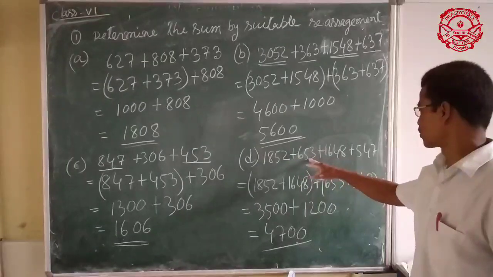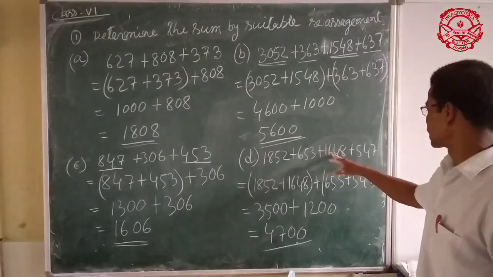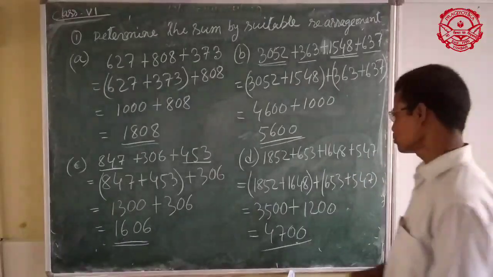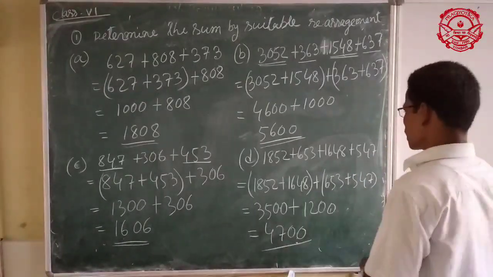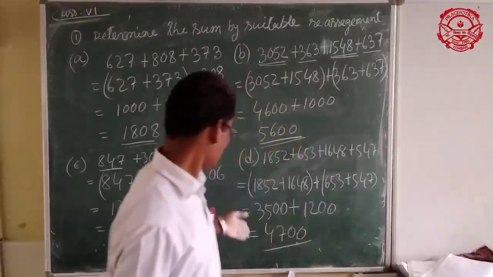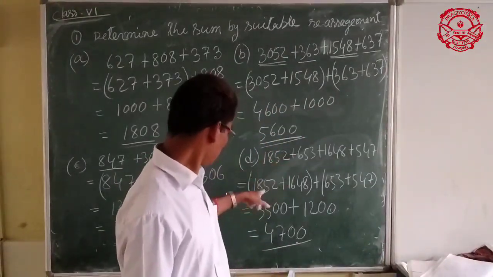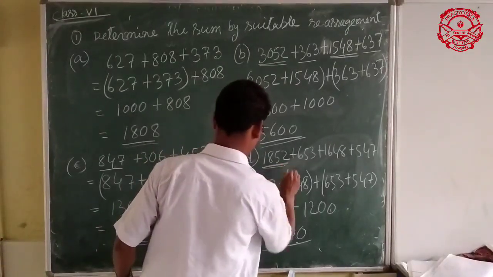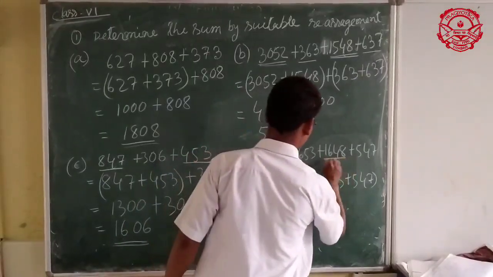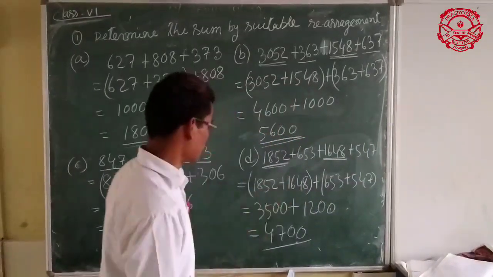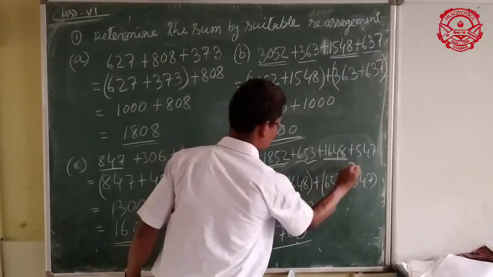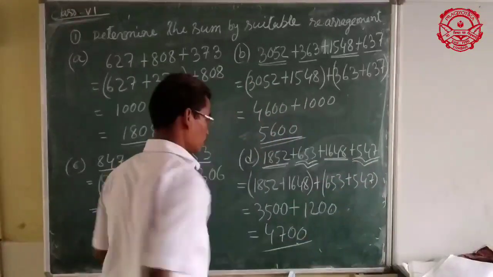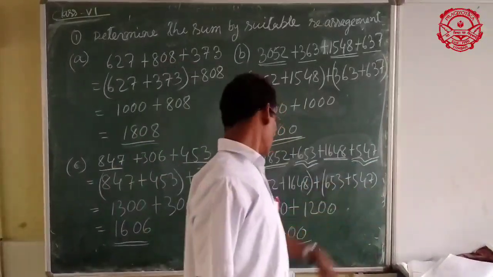1852 plus 653 plus 1648 plus 547. In this example also, I group these numbers with this number: these two numbers grouping together, and these numbers grouping another way.